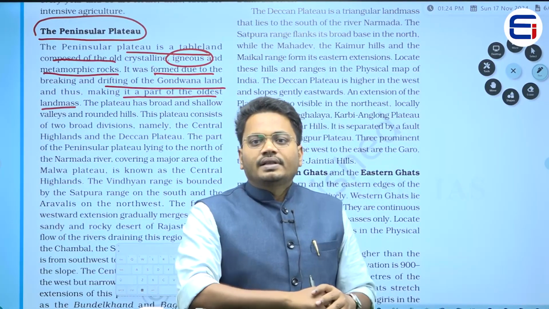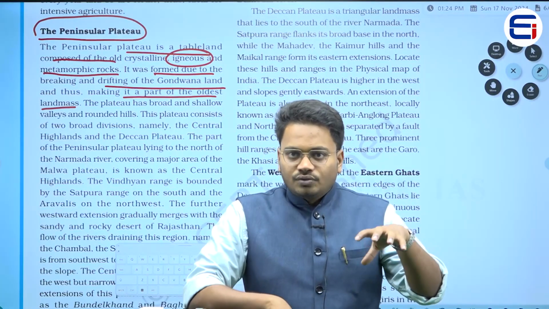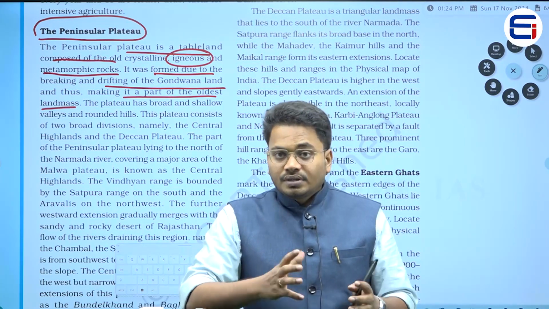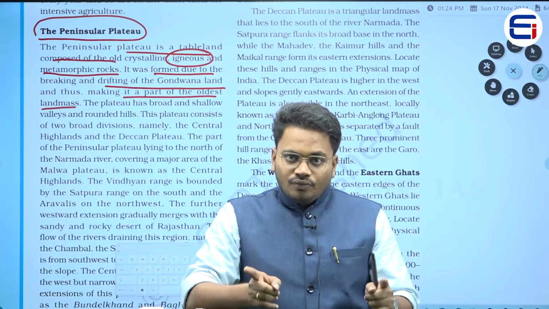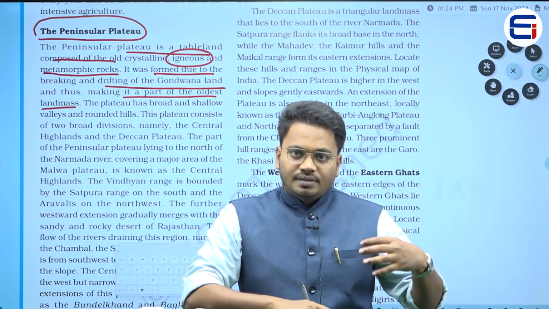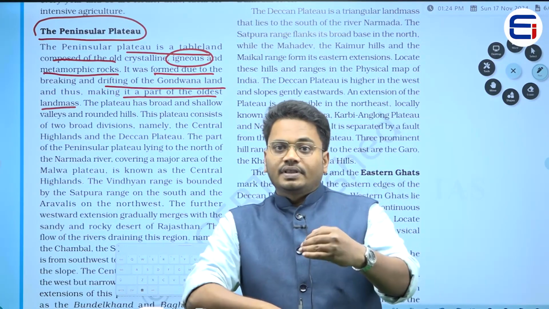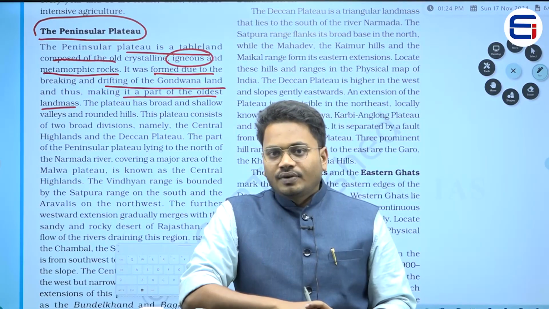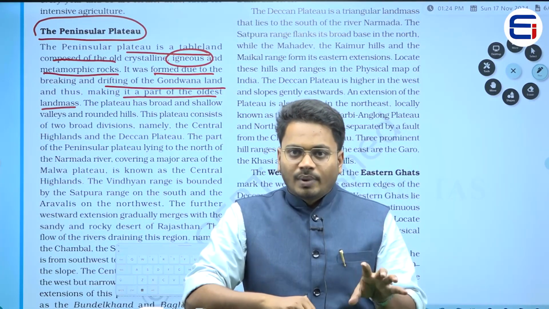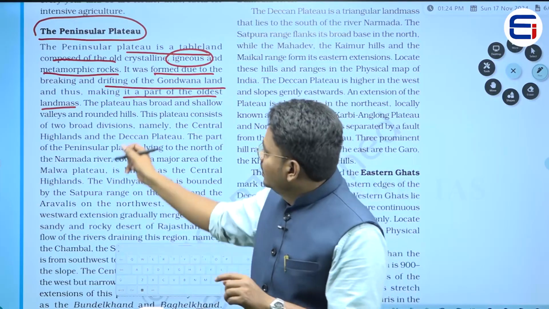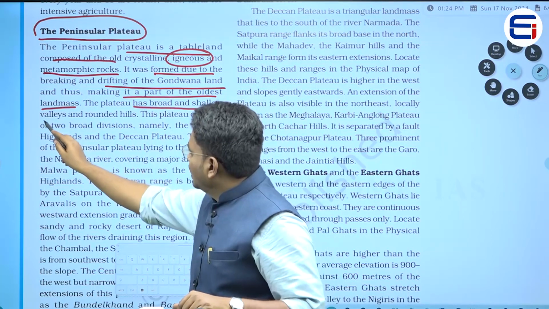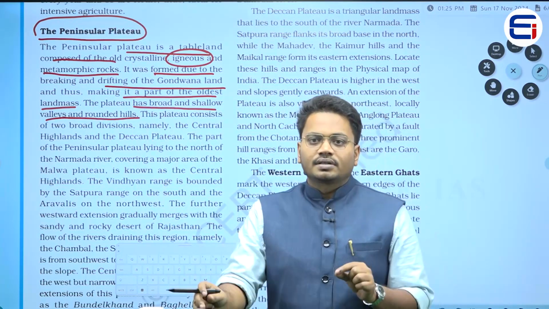Now, we already saw that during the breaking and drifting of Gondwana land, we have seen the formation of this particular peninsular plateau. When the Indian plate collided with the Eurasian plate, during that collision only we have seen the formation of the Himalayas. The point here is, way before the formation of the Himalayan mountains, we have to understand that the peninsular plateau had been formed. Now, this peninsular plateau has broad and shallow valleys and rounded hills. This is also one of the characteristics, right.